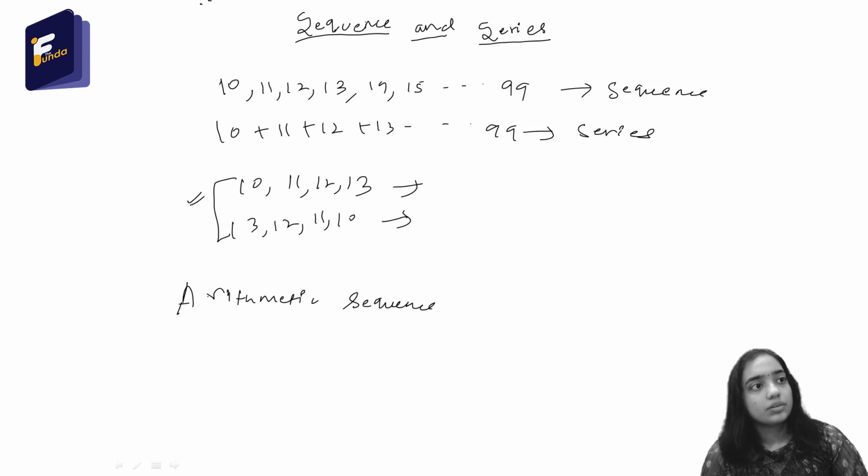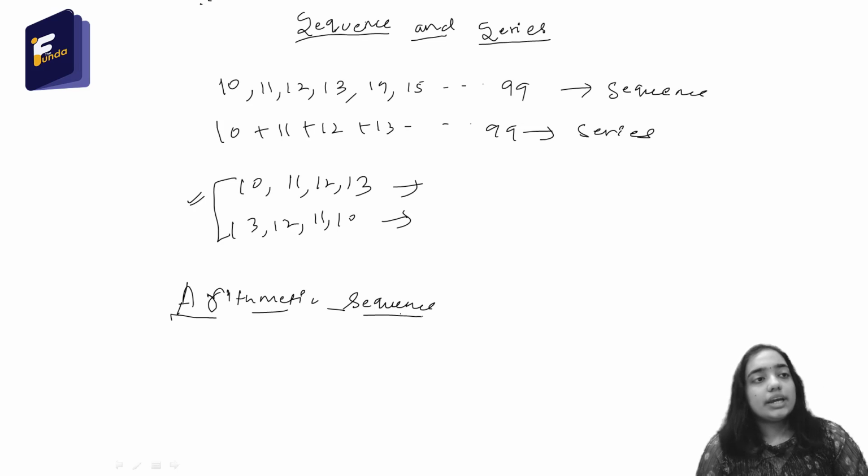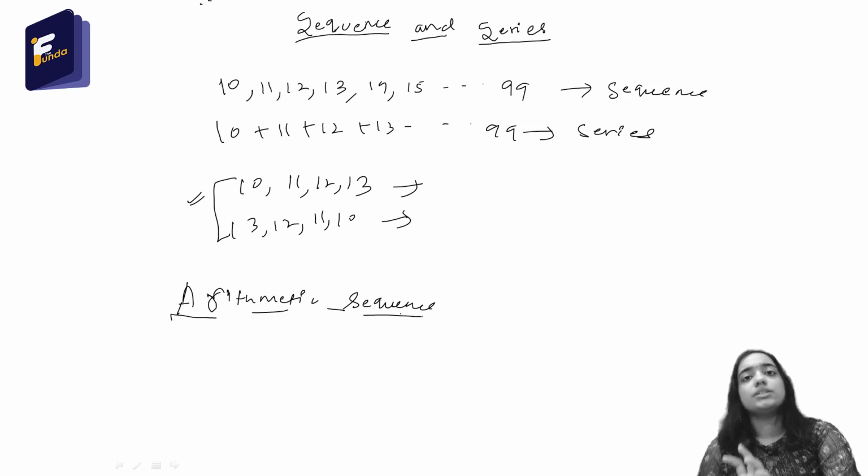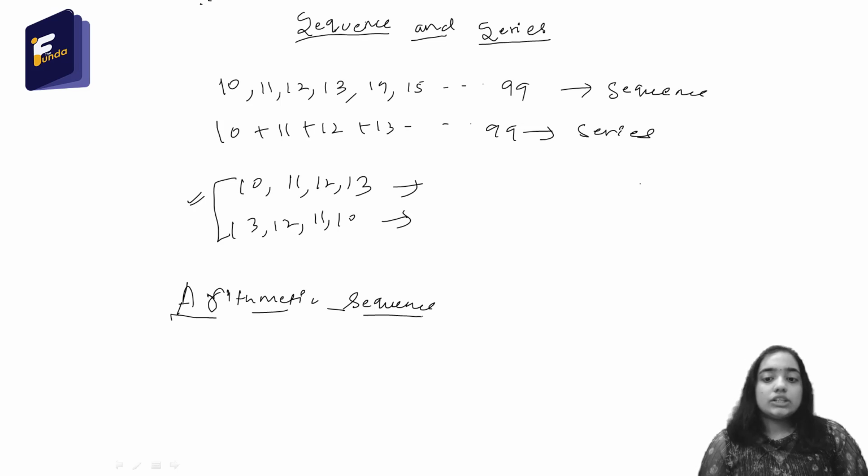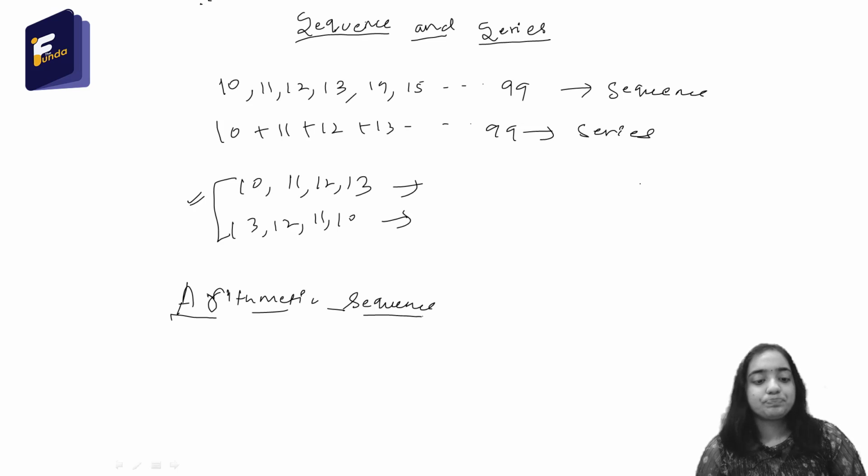So in an arithmetic sequence, the difference between any two consecutive terms is same. So arithmetic sequence is also known as arithmetic progression.